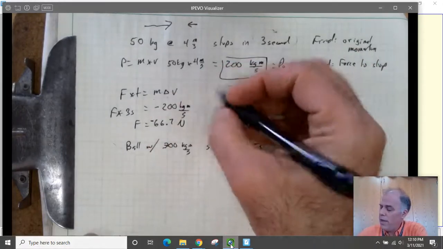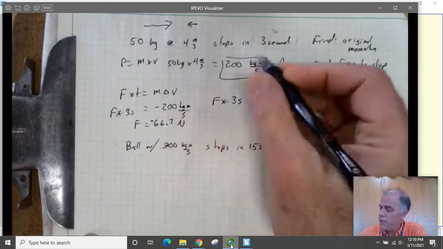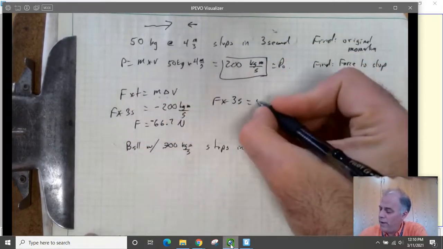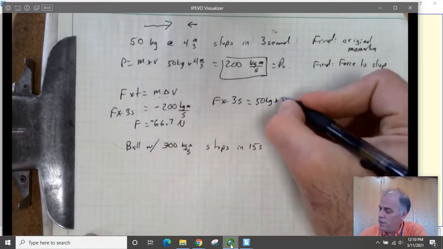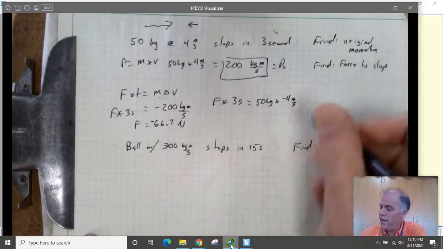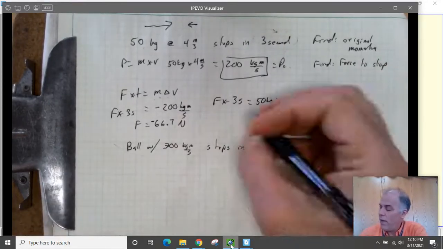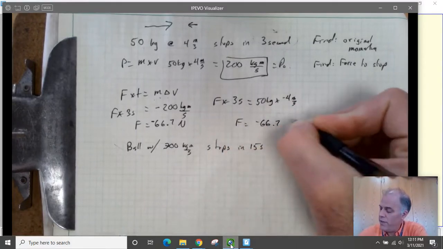So we can say force, that's what we're trying to figure out, times 3 seconds, because we have the time, is equal to the mass, which is 50 kilograms, times the change in velocity, which is going to be minus 4 meters per second, because we're slowing it down. And when we work it all out, we wind up with the same answer, negative 66.7 newtons.